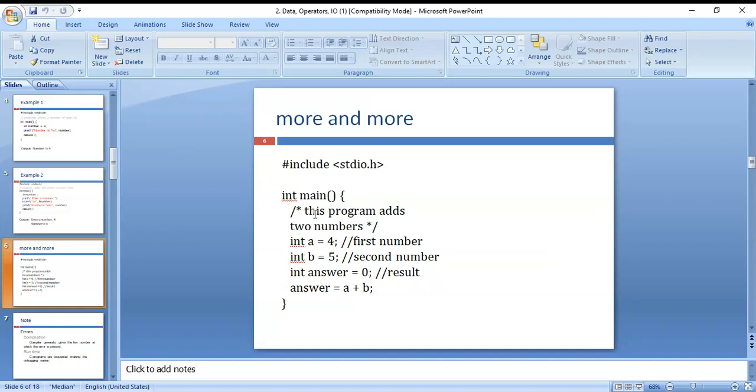And next you can see here a and b values are initialized. First number and second number, a and b values. And the answer has initial value 0. After that, answer is equal to a plus b, nothing but both values are added here, 4 plus 5. Now we can print that value. For that purpose you use a printf statement, and in the printf statement you can mention some value.